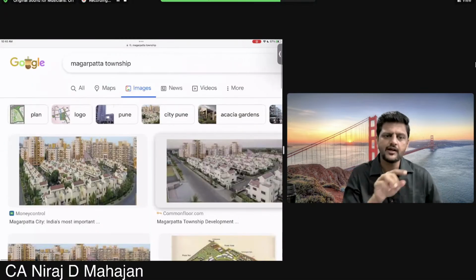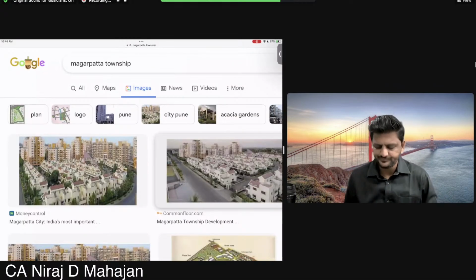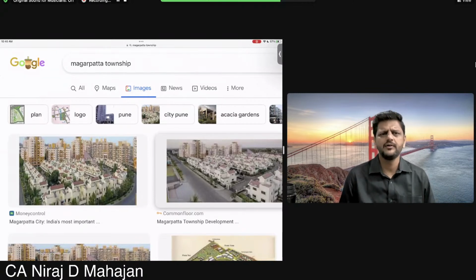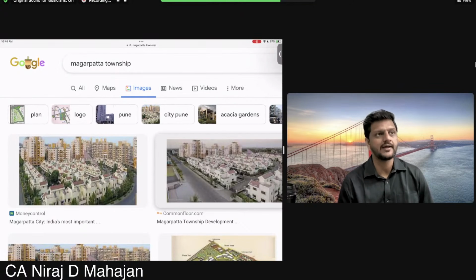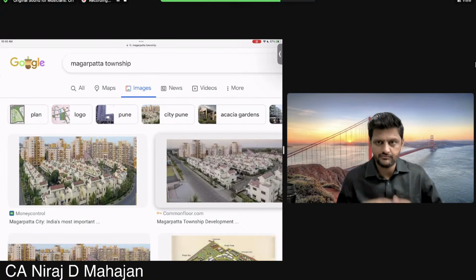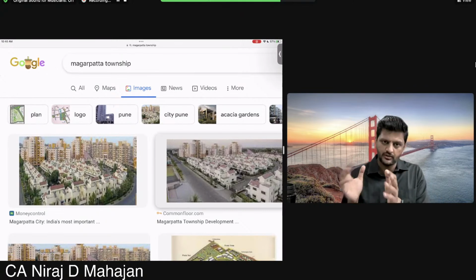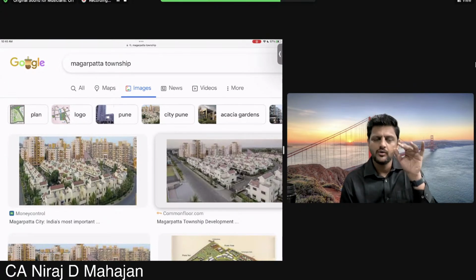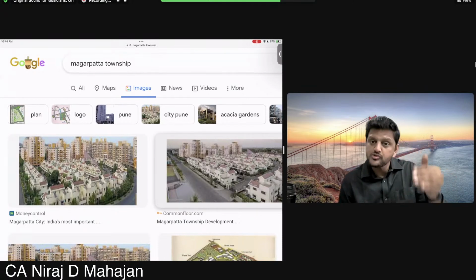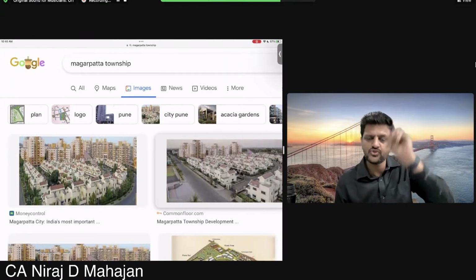So the developer is only one single developer, right? But when I write Magarpatta, that means whoever is the developer, they have created an entire small city. A township is like a mini small city. The township obviously has security services, entry and exit gates, water supply, fire extinguishing, all that. There is a dedicated fire station in a township. Then you have multiplexes, small malls, vegetable counters, schools, hospitals in the township.